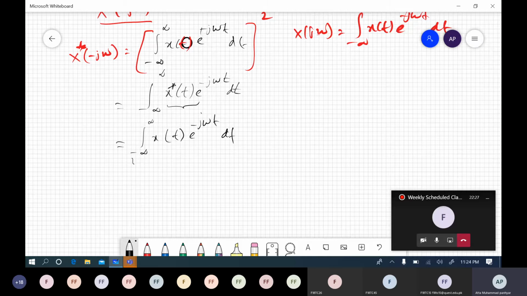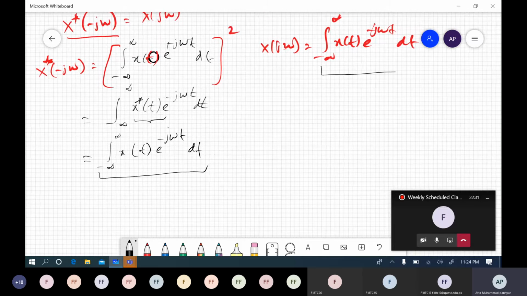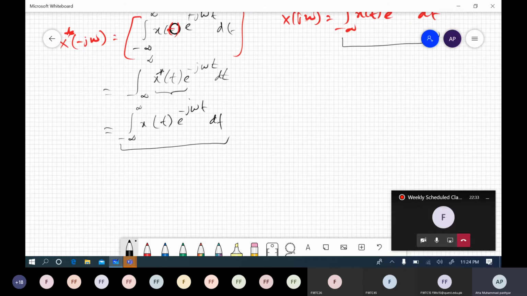You can see this formula and this formula are the same. So this must be equal to x of j omega, and x of minus j omega is equal to x of j omega when x of t is real.